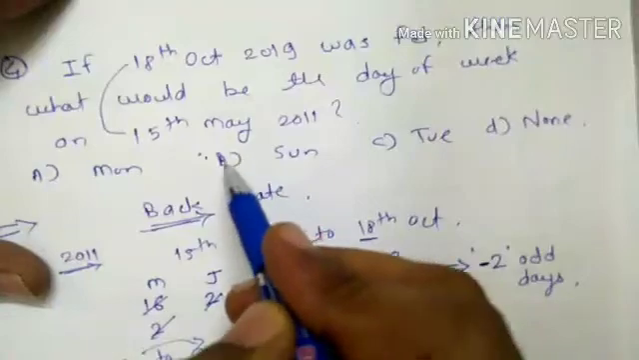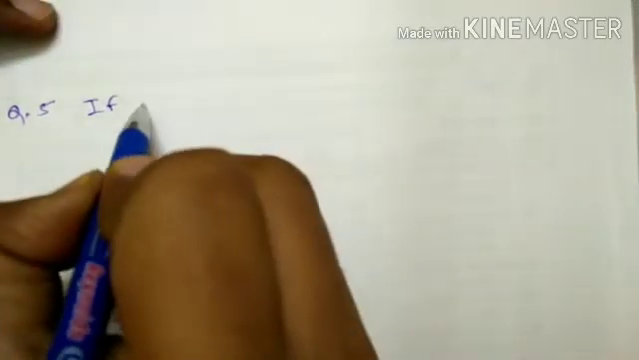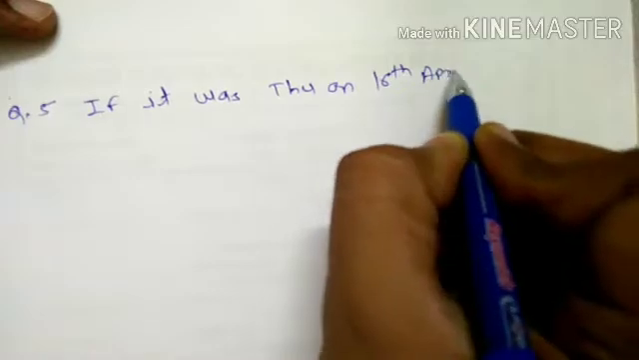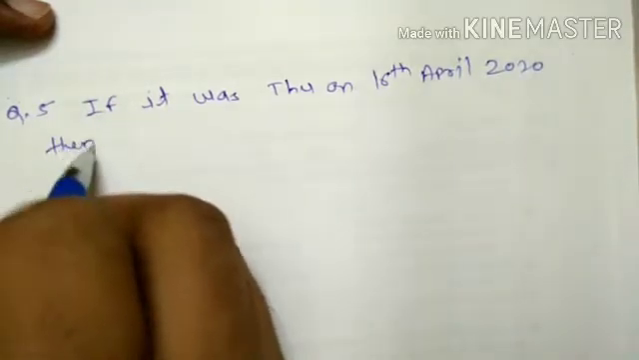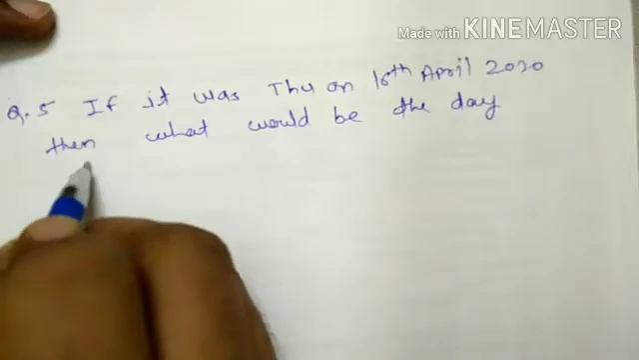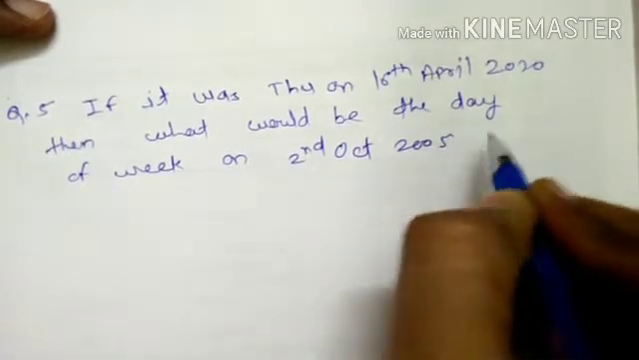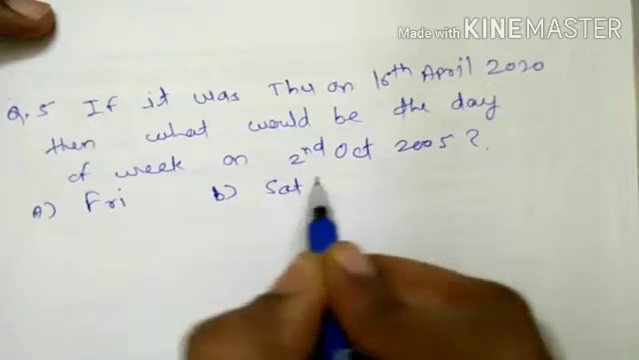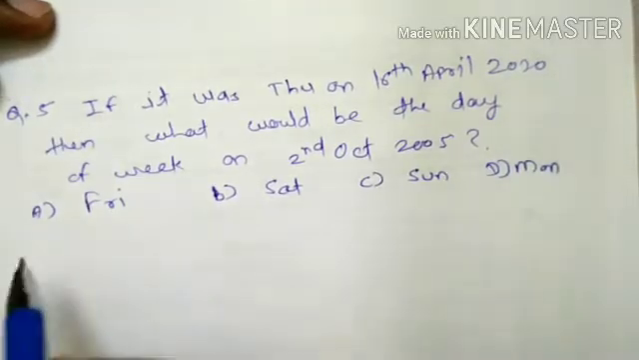Option B. Question 5: if it was Thursday on 16th of April 2020, then what would be the day of the week on 2nd October 2005? Options: Friday, Saturday, Sunday, Monday. Okay, how to solve it?